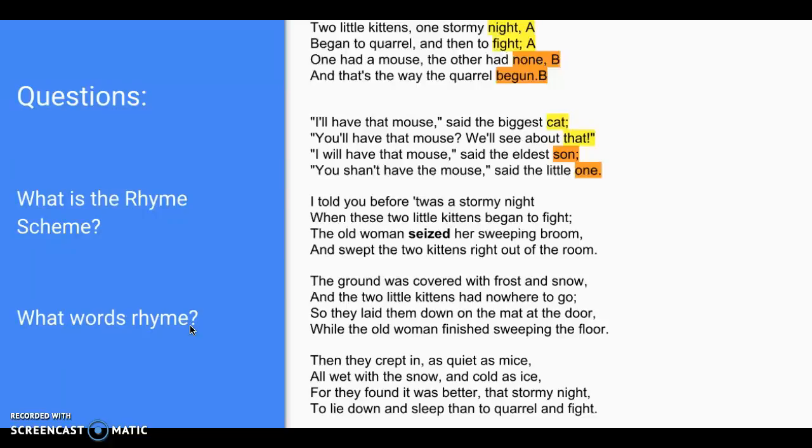The poem follows an A, B, B pattern. Fight, A; broom, B; snow, and door and floor, B; and fight, B.